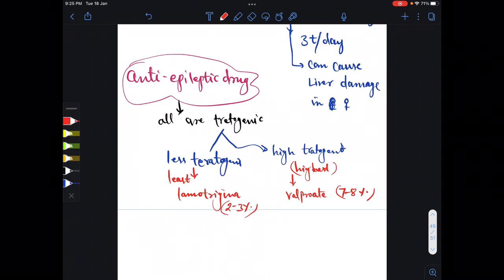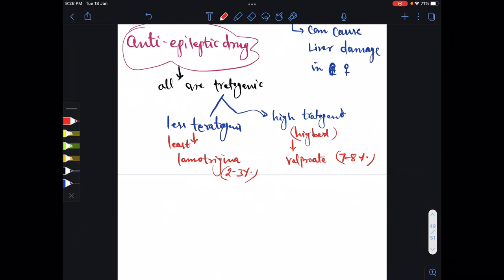But if a female is already on a drug and it's effective, so after taking this drug the patient doesn't get any seizure, or like before pregnancy that lady is on one anti-epileptic drug and after taking this drug there is no seizure, we should not change this drug even in pregnancy.